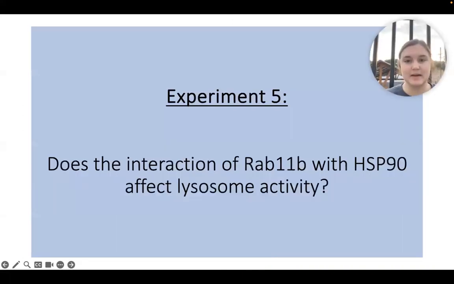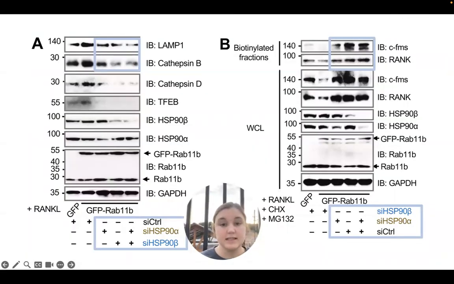This is the last experiment from the paper that we are going to be looking at, and the question they are asking is, does the interaction of RAB11B with HSP90 affect lysosome activity? So to assess this interaction between RAB11B and HSP90 on lysosomal activity, cells were transfected with either si-HSP90 alpha and/or si-HSP90 beta. And when you treat using either of these, there is a decrease in RANK and CFMS lysosome proteases, which you can see here in this blue outline.